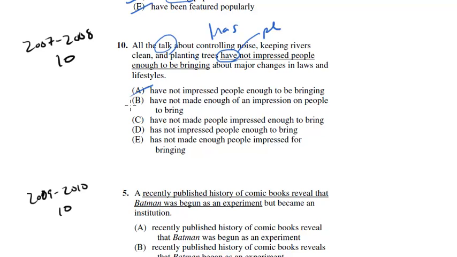So A is gone, have. B is have, C is have. So let's look at D and E. All the talk about these things has not impressed people enough to bring about major changes in laws and lifestyles. Yeah. Has not made enough people impressed for bringing about major changes. Okay, so again, this one's wordy and long. D is shorter, more concise, and doesn't have the issues that E would. So for that reason, E is off the table, and the best choice for this one is going to be choice D.